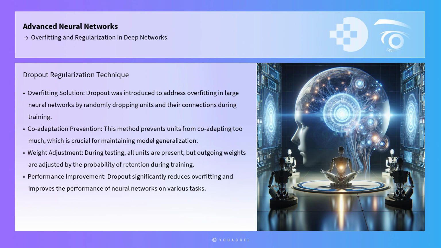Another popular regularization technique is dropout, which was introduced to address overfitting in large neural networks. Dropout works by randomly dropping units along with their connections from the neural network during training. This prevents the units from co-adapting too much. During testing, all units are present, but the outgoing weights of each unit are multiplied by the probability of that unit being retained during training. This technique has been shown to significantly reduce overfitting and improve the performance of neural networks on a variety of tasks.